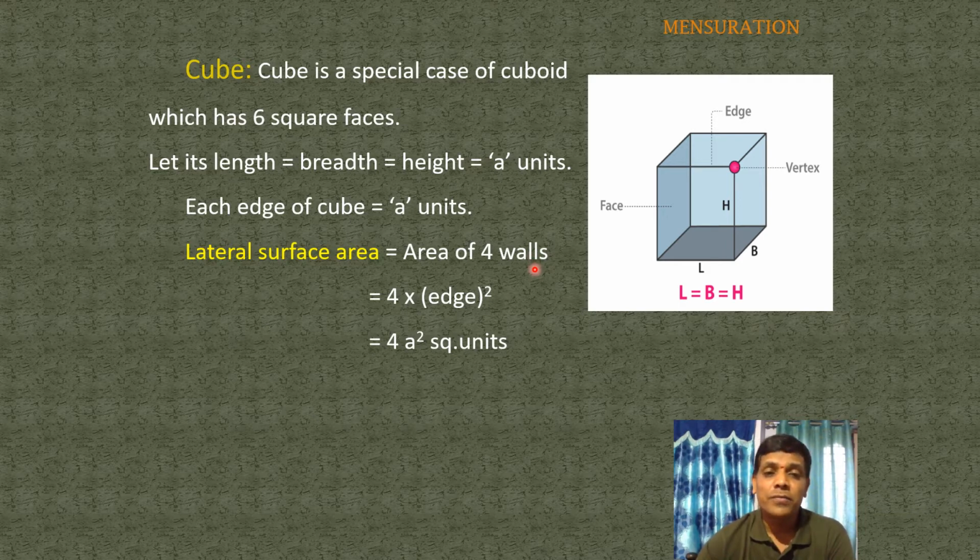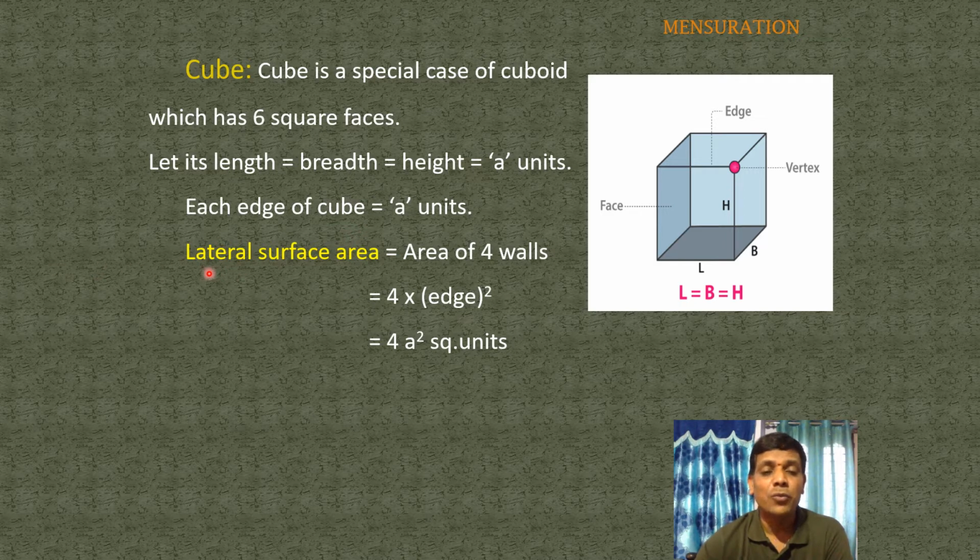So a cube is a special case of a cuboid which has 6 square faces. Here length, breadth, and height are also equal. Let length equal breadth equal height equal A units. Here A represents the length of the edge or side of the cube.